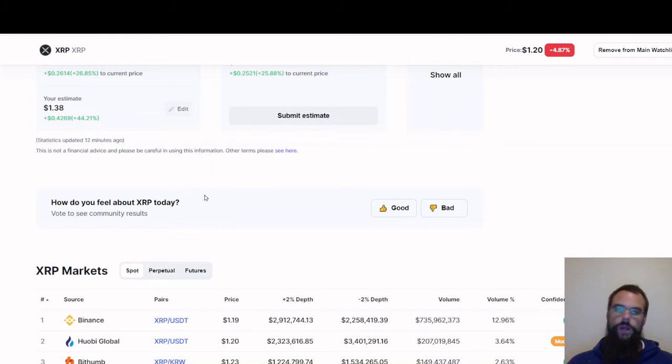Unless you're a huge whale and you know how to manipulate the market with billions of dollars, but I'm guessing that you're probably not that person. So maybe one day you get into cryptocurrency now, maybe in about 10 years you will be one of those people. Not financial advice. Don't sue me.